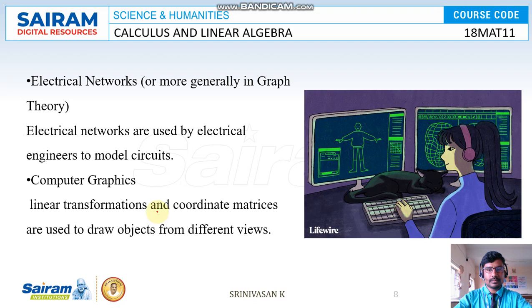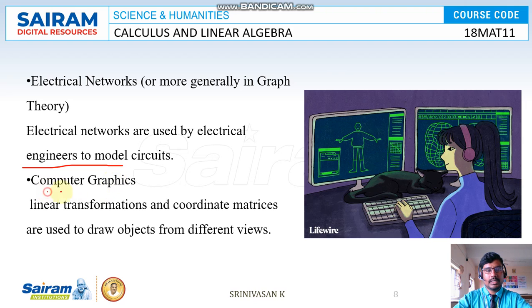The next is electrical networks, or more generally graph theory. Electrical networks are used by electrical engineers to model circuits. So nowadays in the electrical field, we can create new circuits by using linear algebra.